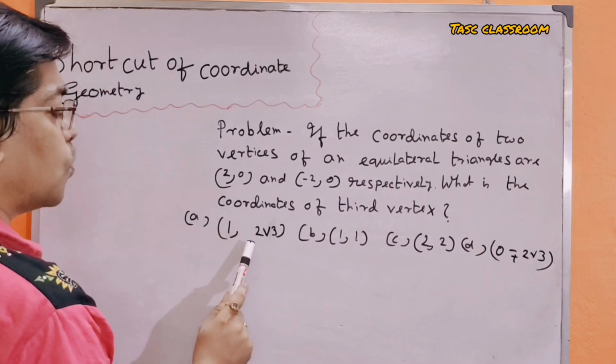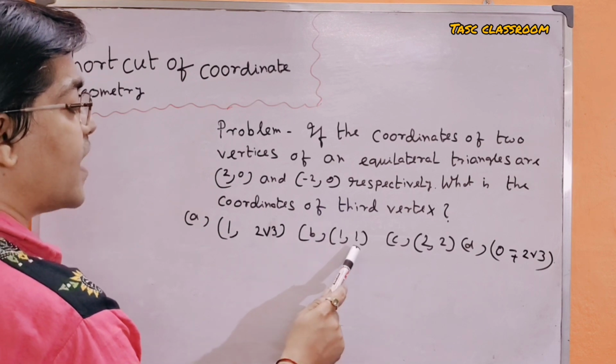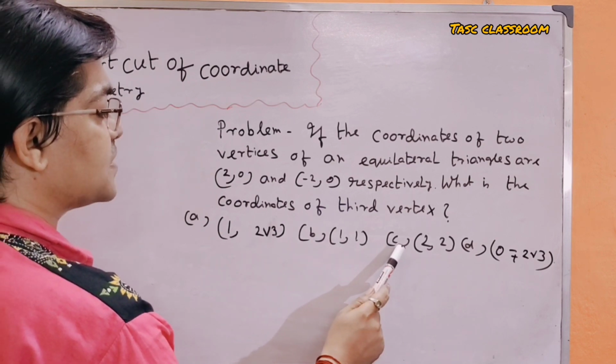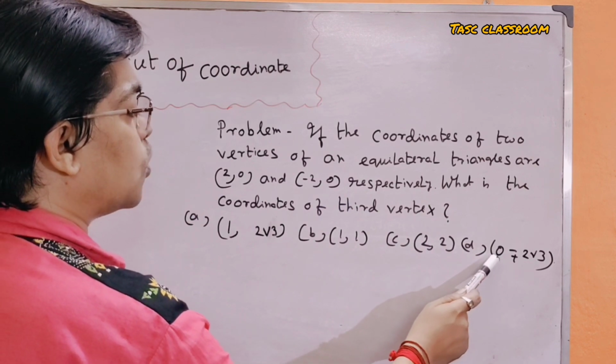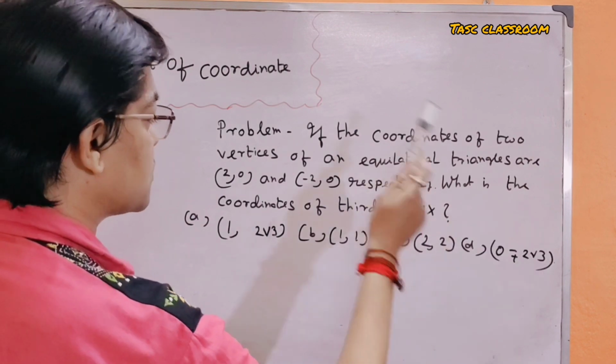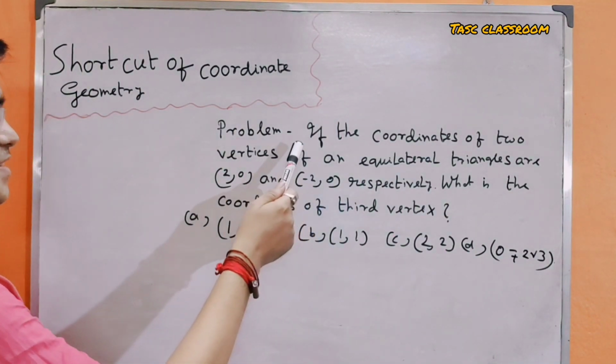Option A: (1, 2 root 3). Option B: (1, 1). Option C: (2, 2). Option D: (0, plus minus 2 root 3). I am repeating the problem again. Listen.